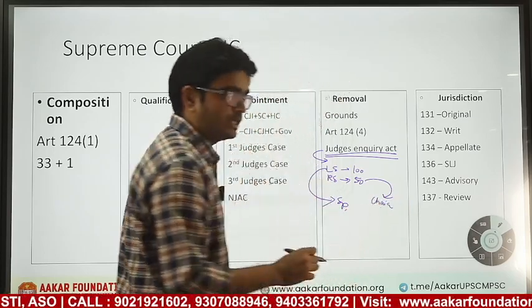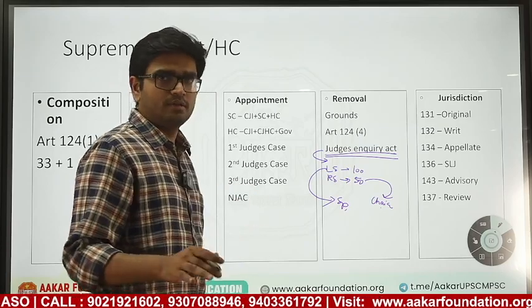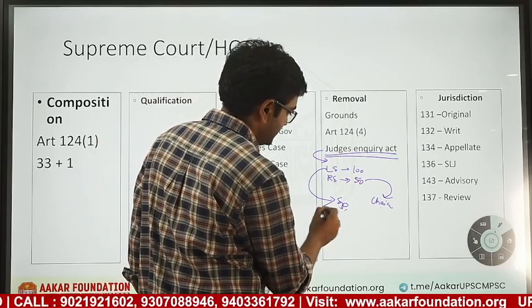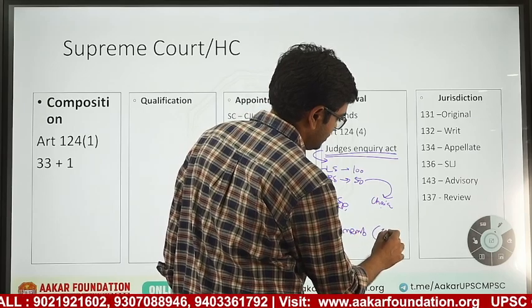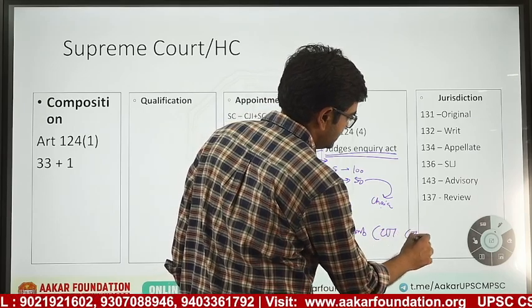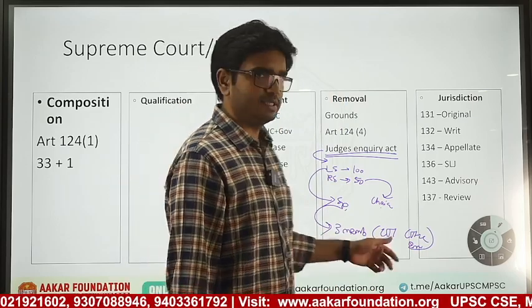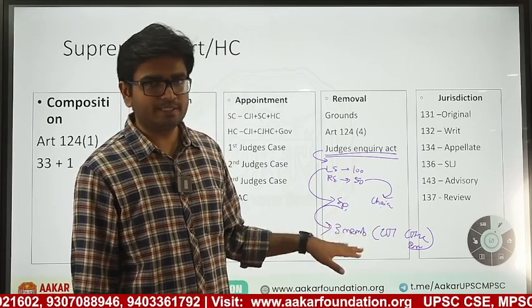Speaker and Chairman both have the power to accept or reject this motion. If the motion is rejected, the case is over. If the motion is accepted by the Speaker, then it will go to a 3-member committee, which consists of the CJI, a Chief Justice of a High Court, and an eminent jurist. These 3 members will investigate the case.